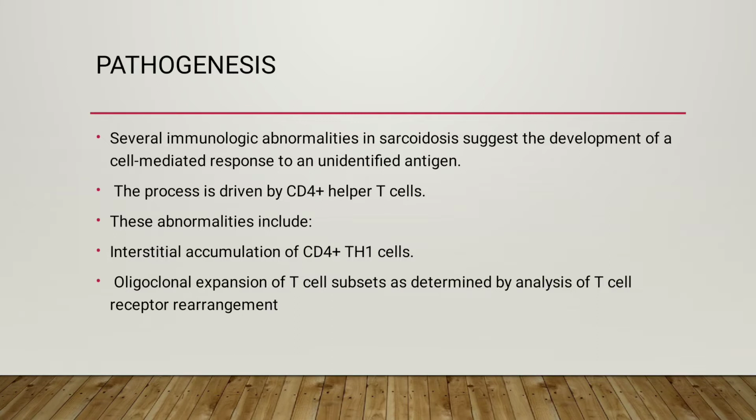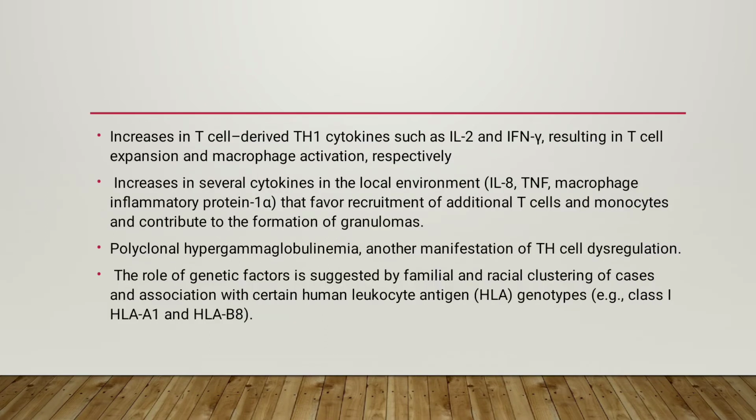Pathogenesis: several immunologic abnormalities in sarcoidosis suggest the development of a cell mediated response to an unidentified antigen. The process is driven by CD4 plus helper T cells. These abnormalities include interstitial accumulation of CD4 plus helper T cells, oligoclonal expansion of T cell subsets as determined by analysis of T cell receptor rearrangement, and increase in T cell derived Th1 cytokines such as interleukin 2 and interferon gamma, resulting in T cell expansion and macrophage activation, respectively.